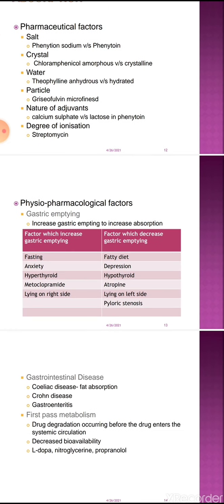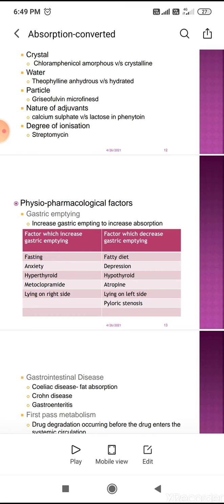What are the other factors which alter the absorption? One factor is gastric emptying. As we have discussed, the major site of absorption is the small intestine. When the drug is taken through the oral cavity, it reaches the mouth, then through the esophagus the stomach, then it passes into the small intestine, and because of the large surface area, the major site of absorption is the intestine, not the stomach. Whether it is an acidic drug or basic drug doesn't matter.